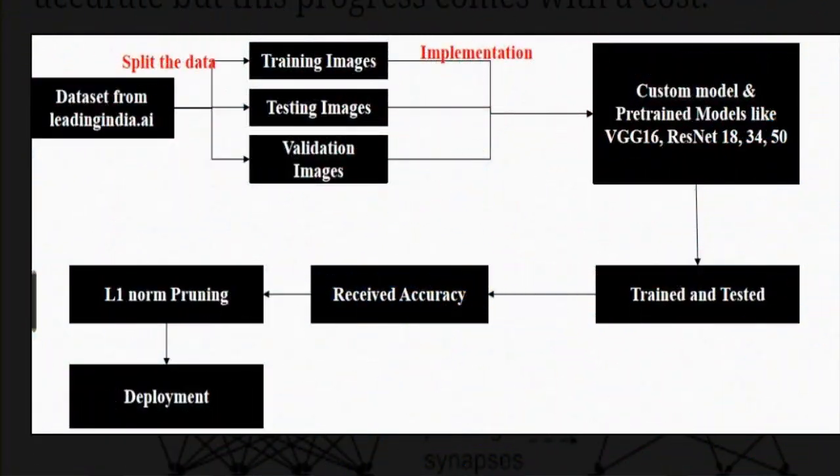The third step was the implementation part. We implemented our data on a custom model and various pre-trained models like VGG16, ResNet 18, ResNet 34, ResNet 50, etc. Training and testing were also performed simultaneously. After the training and testing part, we received some amazing results for the accuracies, which were up to 97%. This was a positive sign for all of us.